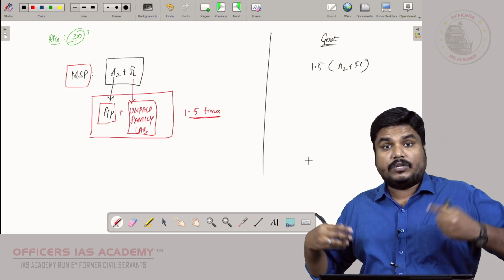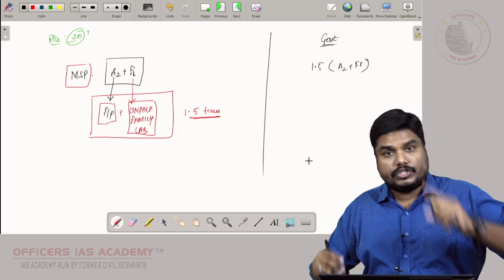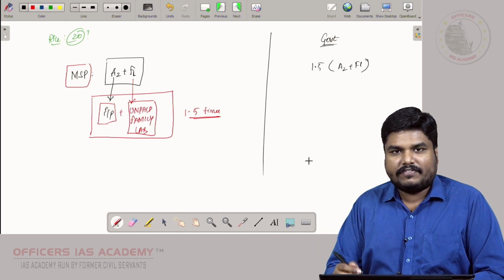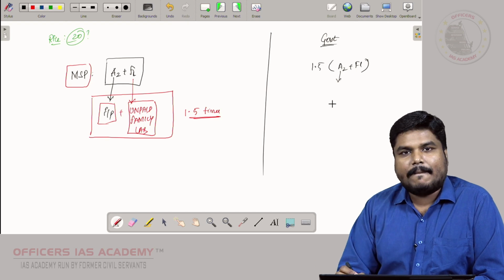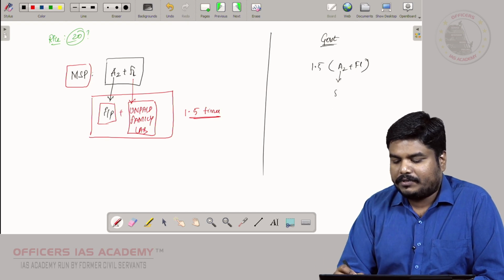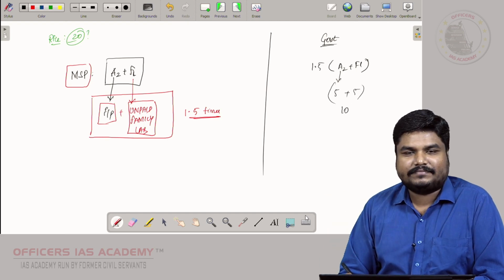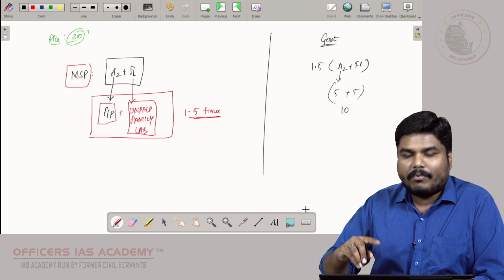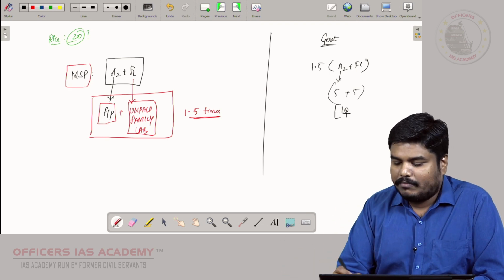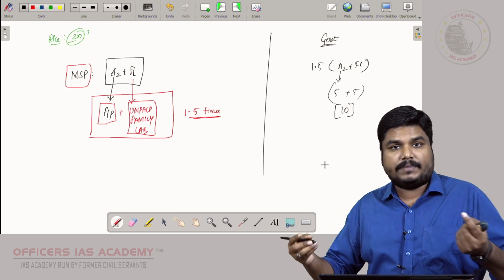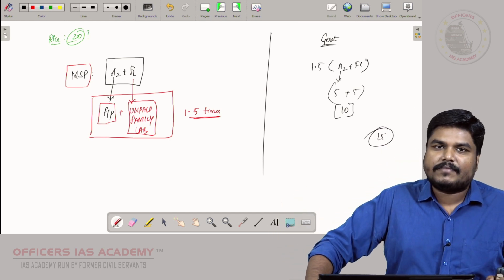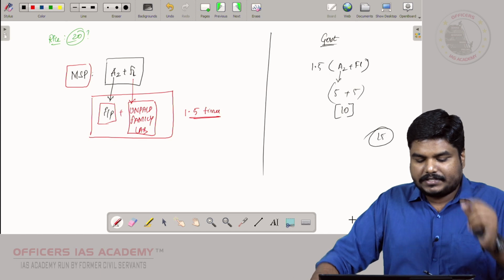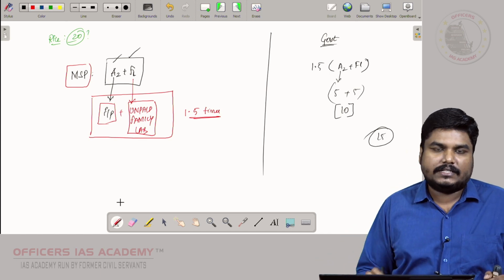Let's assume that Guna has produced 1 kg of rice. For 1 kg of rice, let us assume that Guna has put in an input of 5 rupees, then family labor, okay, 5 rupees, so totally 10 rupees, right? So 1.5 times of this amount will be announced as MSP. So let us say 15 rupees is going to be the MSP. So the MSP is derived by the government based on this A2 plus FL formula.